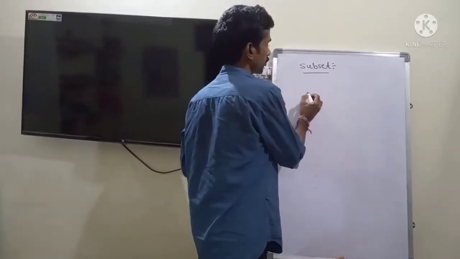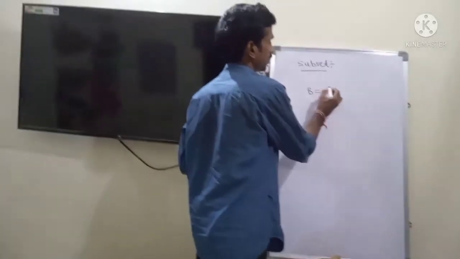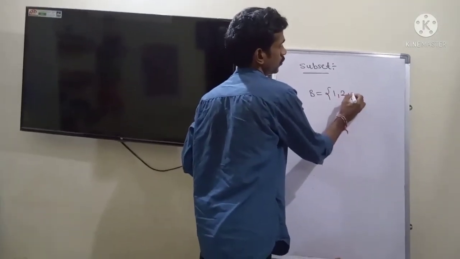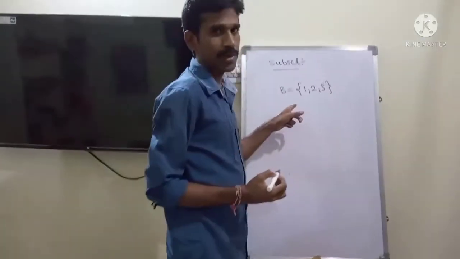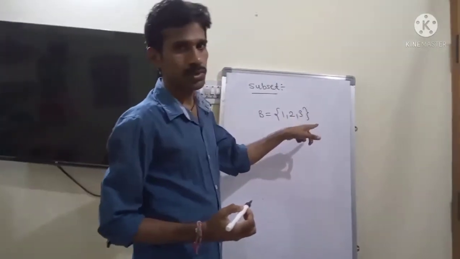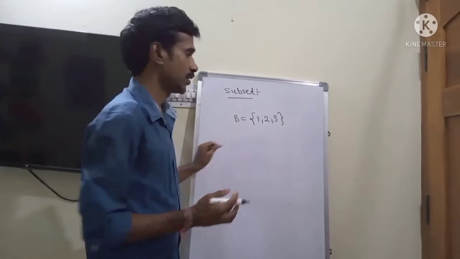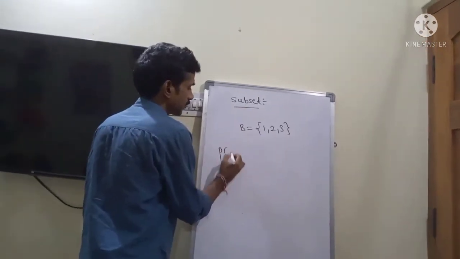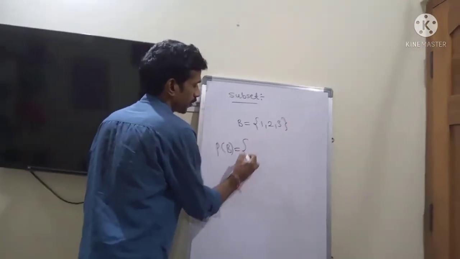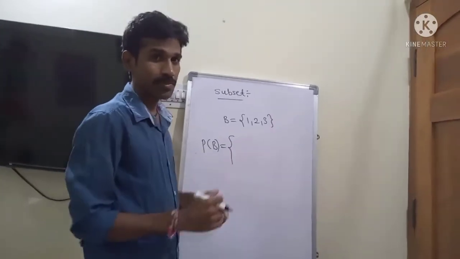Suppose set B is equal to {1, 2, 3}. We have to write the power set of this B. The power set of B is the set of all subsets.